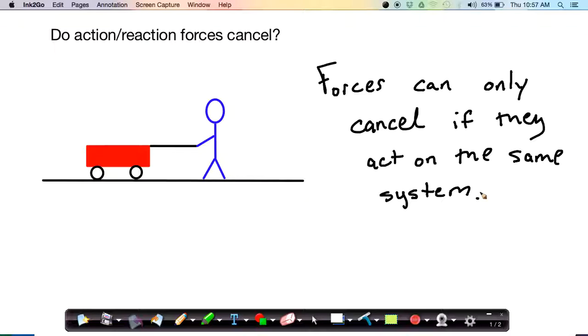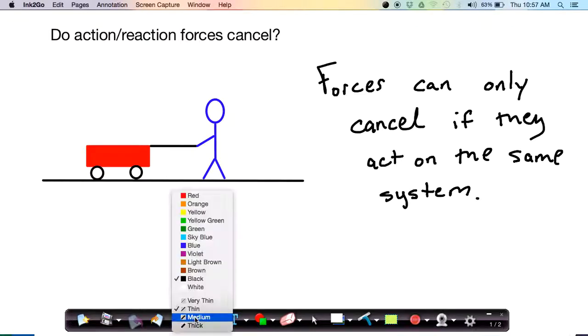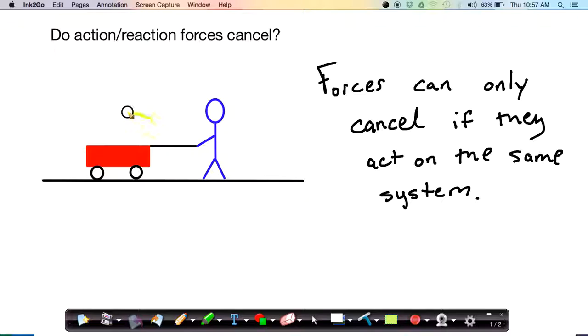So consider this simple example. We have a person pulling a wagon. We could define the system of interest for this example in multiple ways. We could say that the system is the wagon. We want to look just at the wagon.